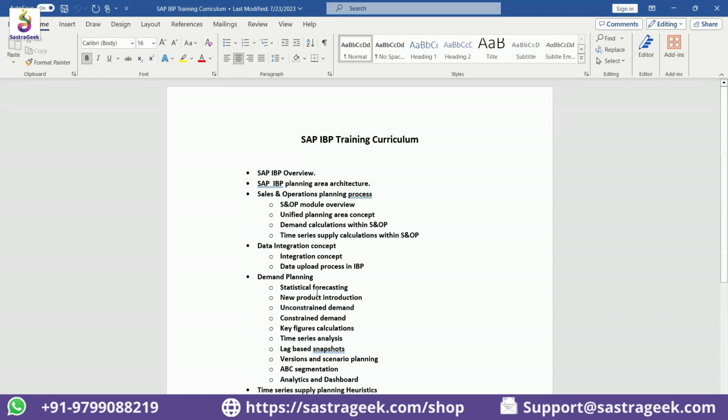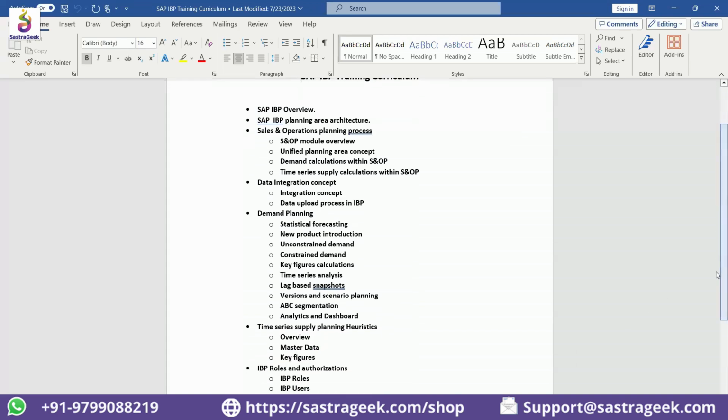If I'm a demand planner or if I want to implement demand planning as a consultant, what are the functionalities that are actually being used in supply chain planning, and how do I configure those? Once we are done with demand planning, we'll focus on supply planning, right? So do not worry about the time series concept here as of now. We will discuss the difference between time series and order series in detailed sessions. But we'll focus on the supply planning concepts, right? So that you can understand how net requirement calculations happen, what master data is required, where do I maintain this master data, how do I transfer this master data to IBP, and so on.